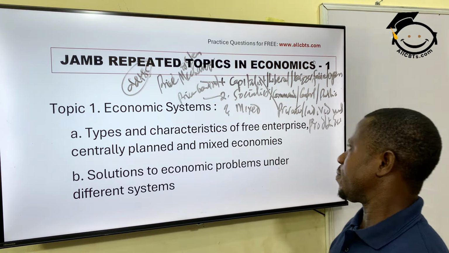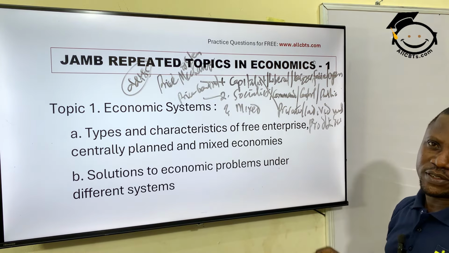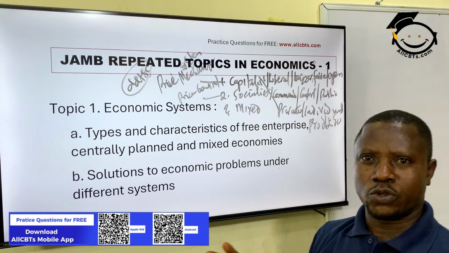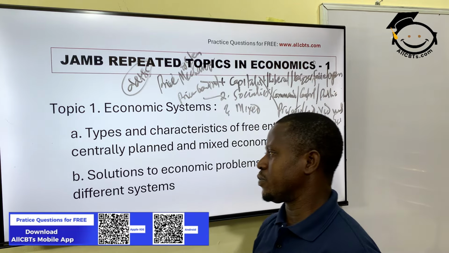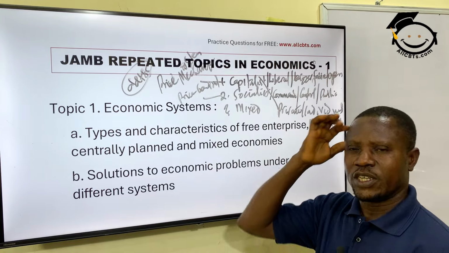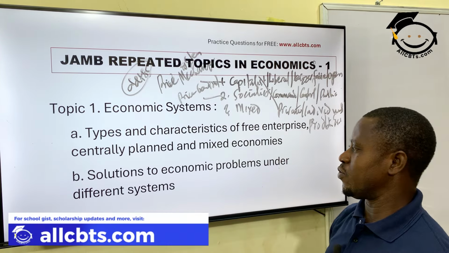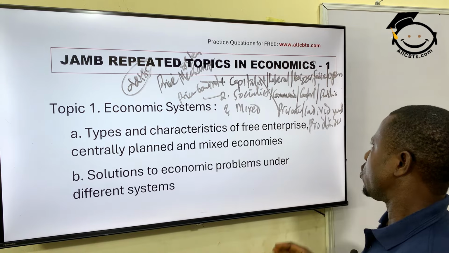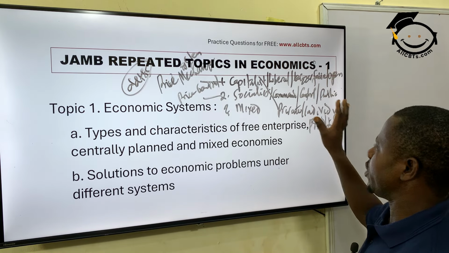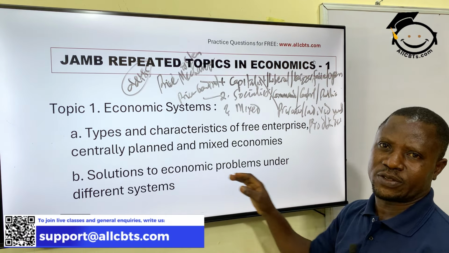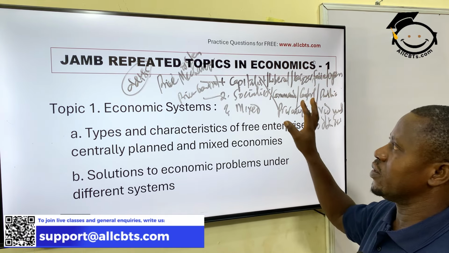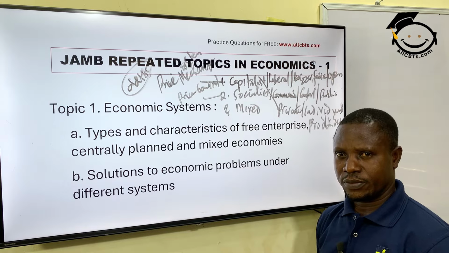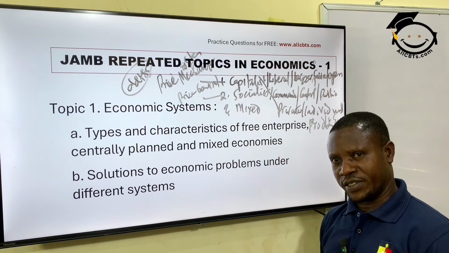It is a system where individuals provide solutions to the basic problems facing the society. You know, you cannot discuss economic system without making reference to the problems in the society. Okay? So when private individuals provide solutions to these economic problems in their society, we call it what? Capitalist economy. So we have capitalist state like the US.